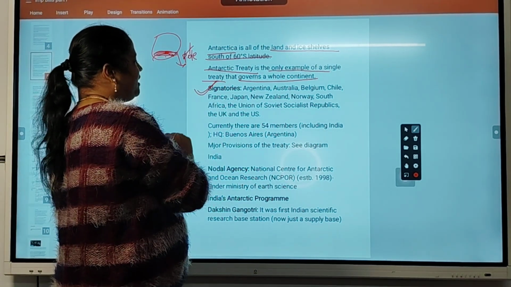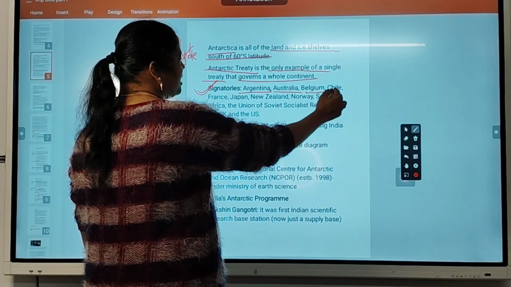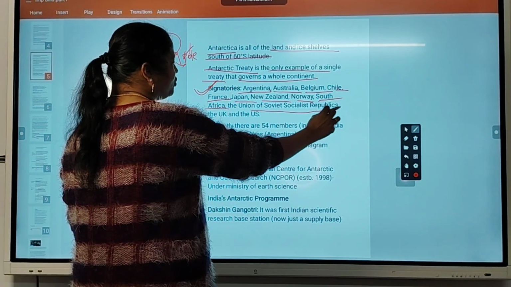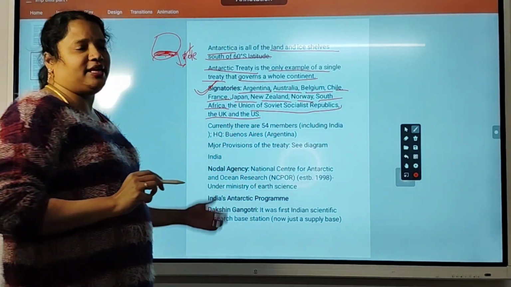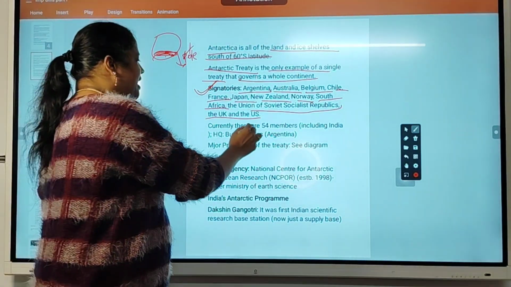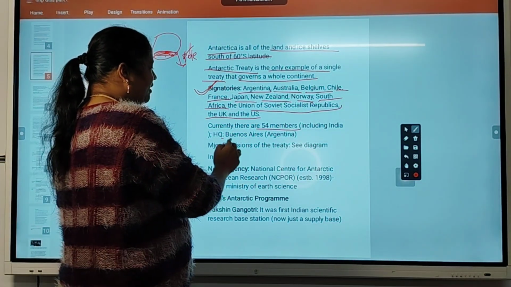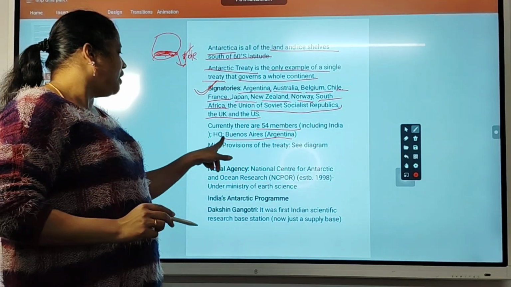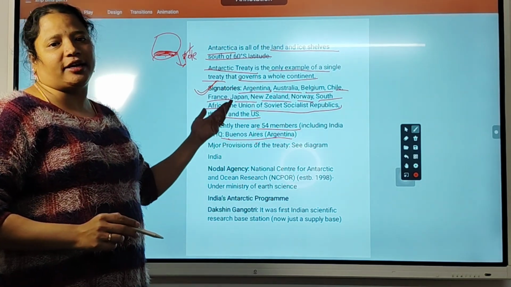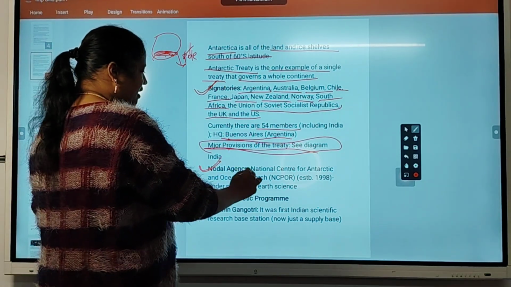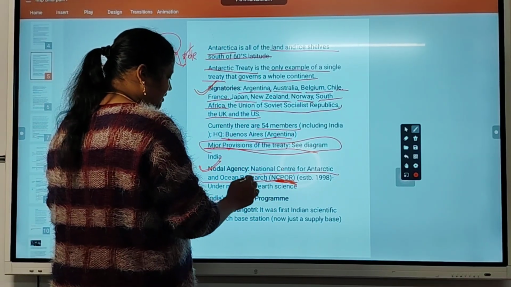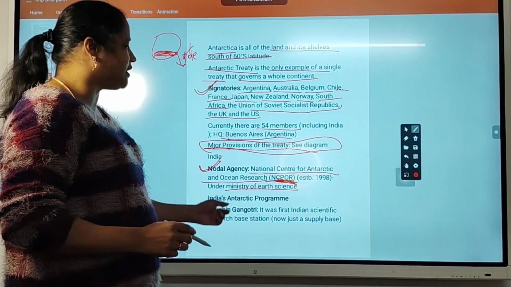So who are the signatories here? Argentina, Australia, Belgium, Chile, France, Japan, New Zealand, Norway, South Africa, Union of Soviet Socialist Republics, UK and US. These countries are signatories to the Antarctica Treaty. Currently there are 54 members including India, and the headquarters is in Buenos Aires, Argentina. So who is the nodal agency? The National Centre for Polar and Ocean Research, NCPOR, is the nodal agency under the Ministry of Earth Sciences that is connected to the treaty.